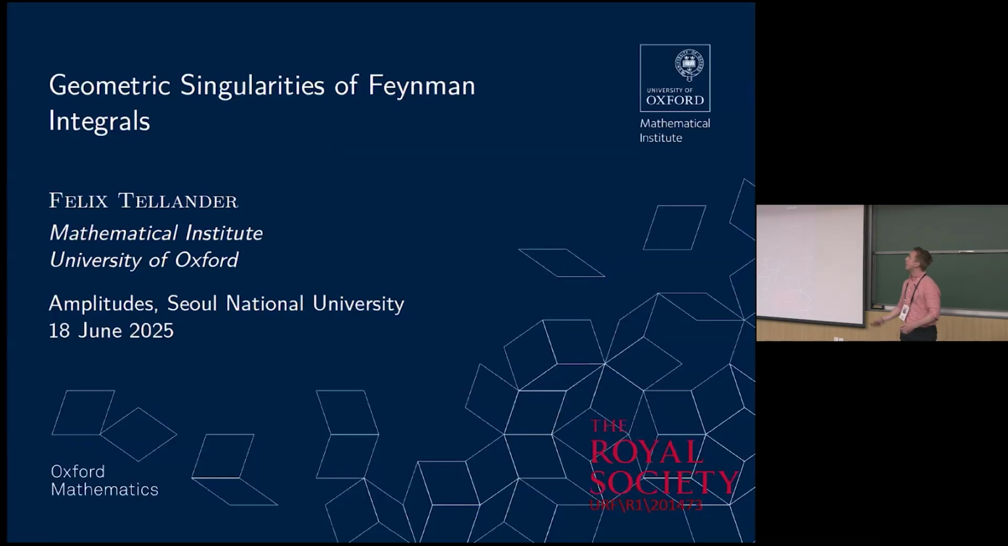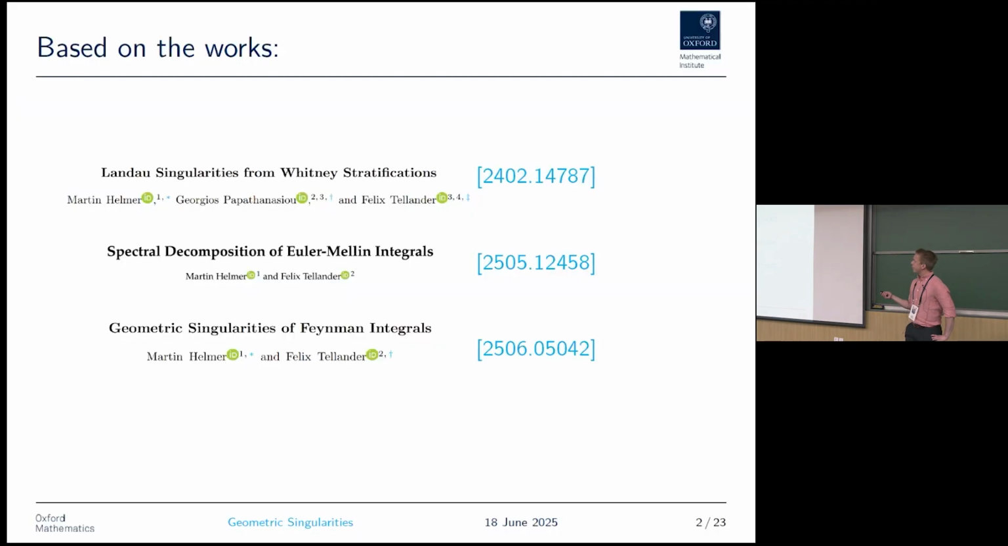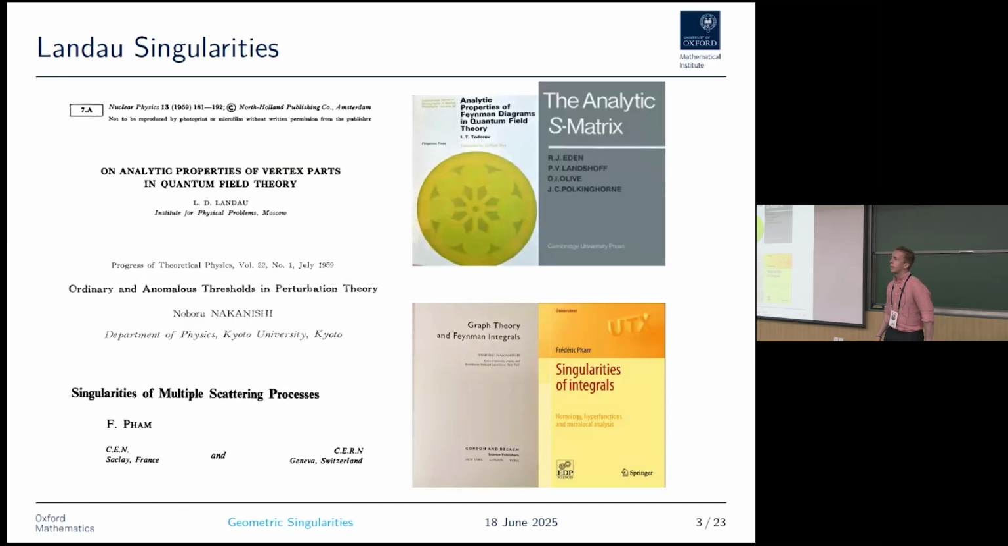So, with no pointer, this talk will be based on 3 papers that I published together with Martin Helmer and Georgios Papathanassiou. This is indeed a very old story, dating back to 1959 and the papers of Landau and Nakanishi. But I also wanted to highlight this paper by Pham, which is a very different mathematical approach to this story. This has now been written up in several books.